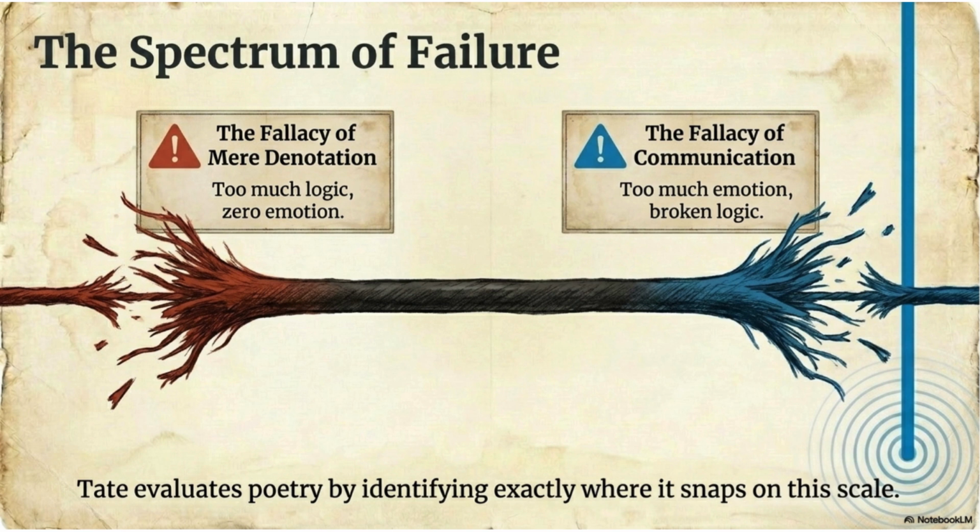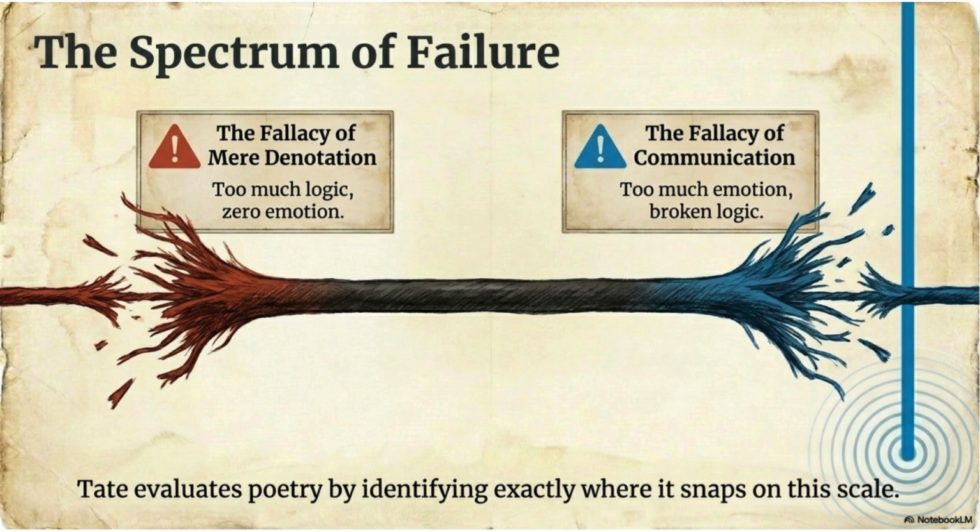Tate's method of criticism. Look at the sentence at the bottom. Tate evaluates poetry by identifying exactly where it snaps on this scale. This means that when Tate reads a poem, he asks, does it fail because it is too logical? Or does it fail because it is too emotional? The answer helps him judge the poem's quality.